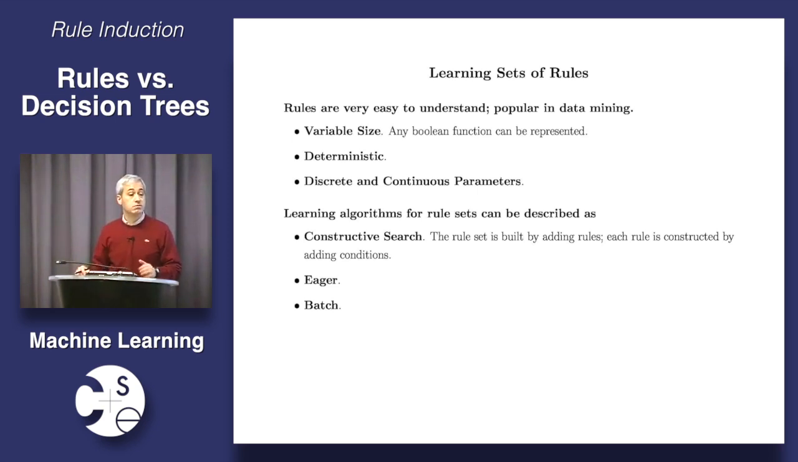Most rule induction algorithms are eager and batch, meaning that we have all the data at training time, and then we do as much with that data at training time. We learn a model that then hopefully is quick to apply. Okay. Again, there are exceptions to this. There are online rule learning algorithms. There are lazy algorithms, but for the most part, rule induction is an eager and batch process.